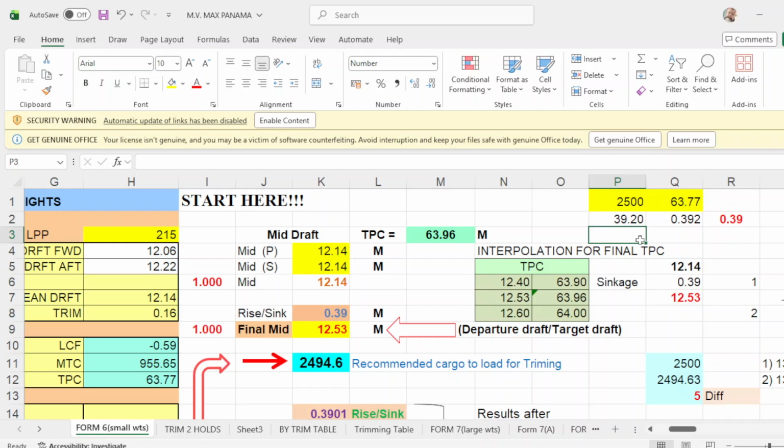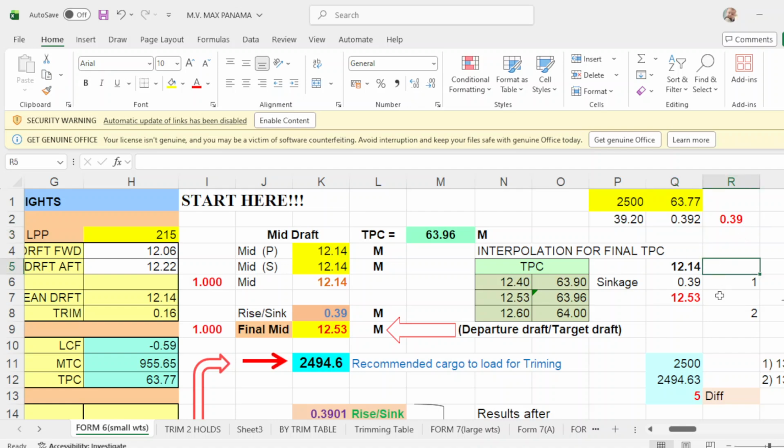That will be 39.20 centimeters. So you convert this to meters. Divide this by 100, equals, click this one and divide by 100 to make it meters. And that will be 0.39. Okay? This is now in meters.